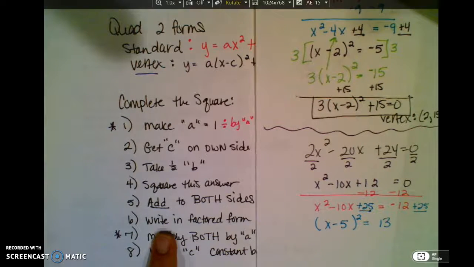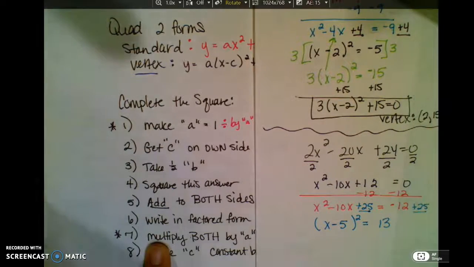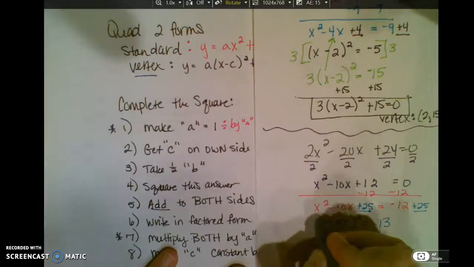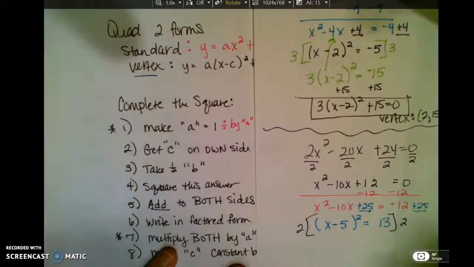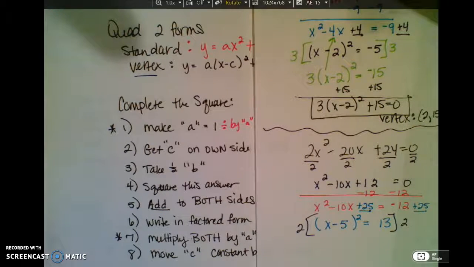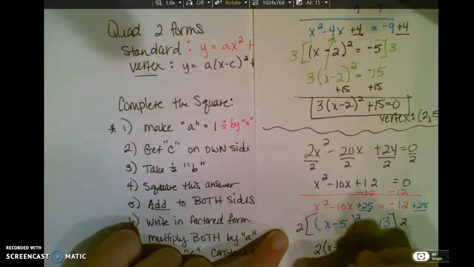So don't forget, I have to do step 7 because I did step 1. I divided at the beginning, so now I'm going to have to multiply here at the end. The entire equation gets multiplied by 2 because I divided it out, so I've got to multiply it back in. 2 does not multiply by the factor.